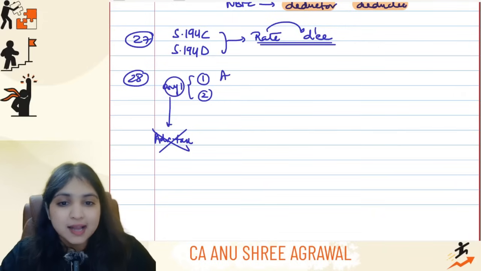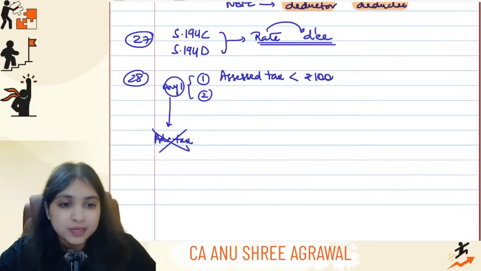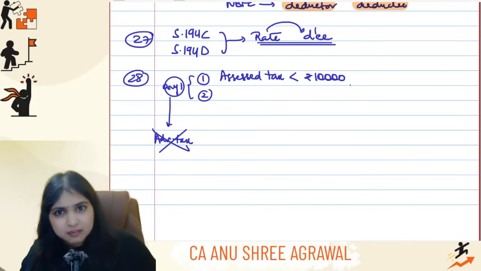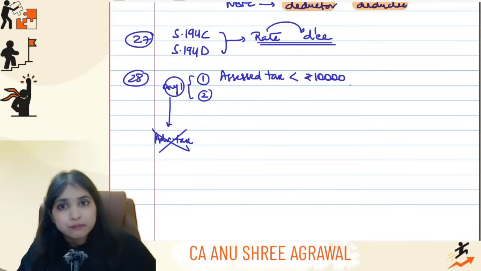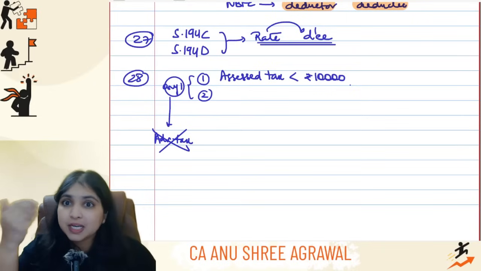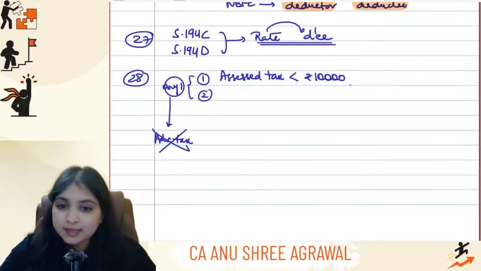Number one, the assessed tax. If the assessed tax happens to be less than 10,000 rupees, you remember what is assessed tax, right? I had spoken to you about this in one of the earlier videos as well. In the return of income video, I had spoken to you about this. Assessed tax is nothing but your tax liability minus TDS TCS credit. That is assessed tax. So if it is less than 10,000, no advance tax will apply.